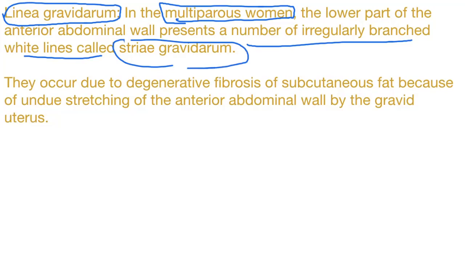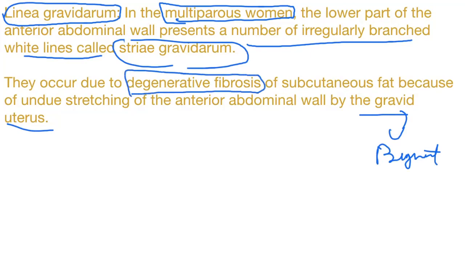They occur due to degenerative fibrosis of the subcutaneous fat because of undue stretching of the anterior abdominal wall by the gravid uterus. That means gravid means pregnant uterus. Because of the bulging, this fat undergoes degenerative fibrosis and presents as white lines.